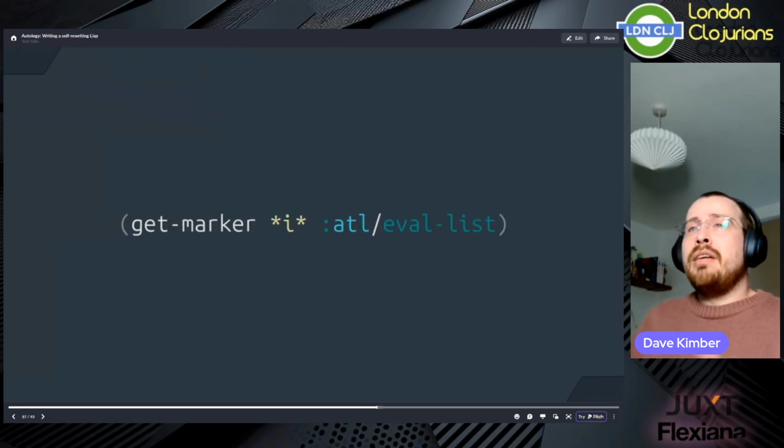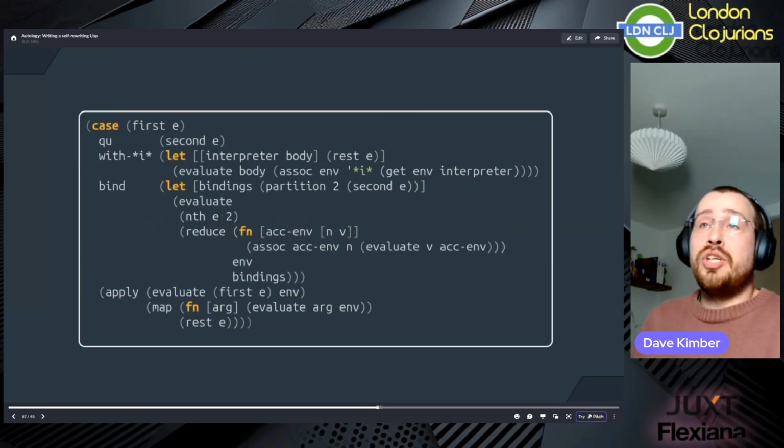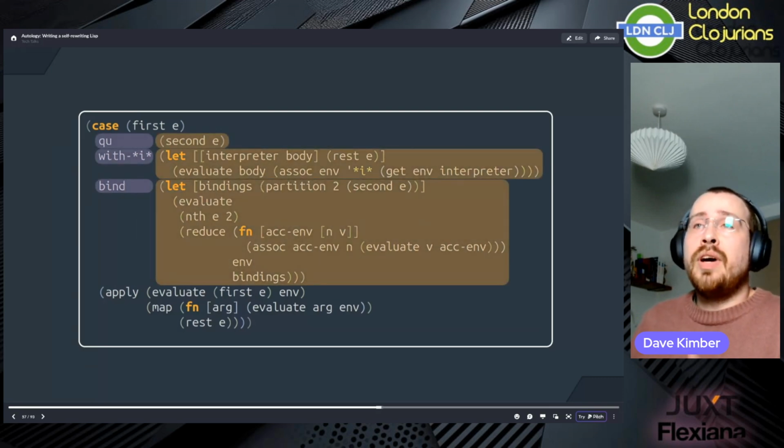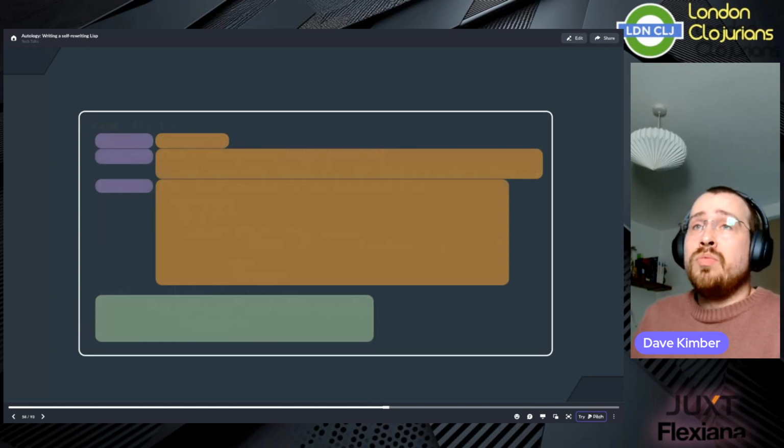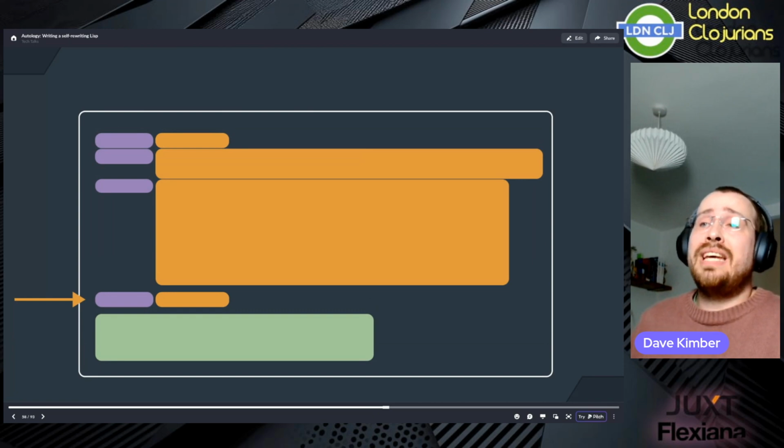First, we're going to grab the eval list section of the interpreter. This section of the interpreter is responsible for evaluating lists, and it consists of a case statement switching on the first element of the expression being evaluated. Each special form is a test value and a result expression, with the final default expression at the end with no test value. Now, to add a new special form, all we need to do is insert a new test value and result expression before that final default expression.